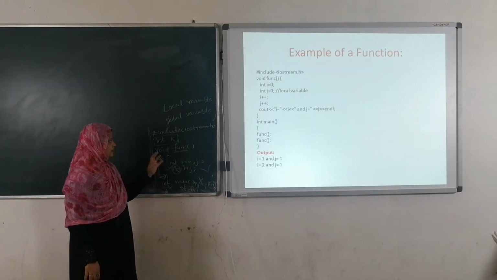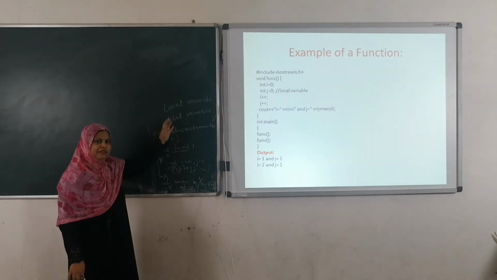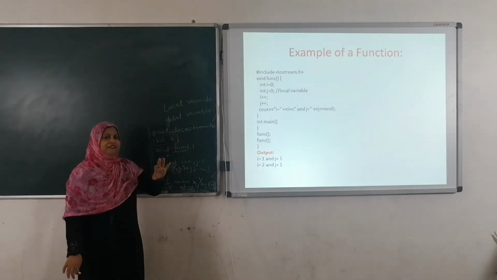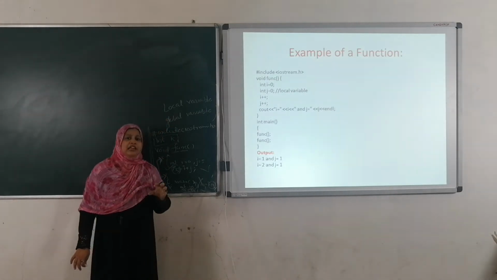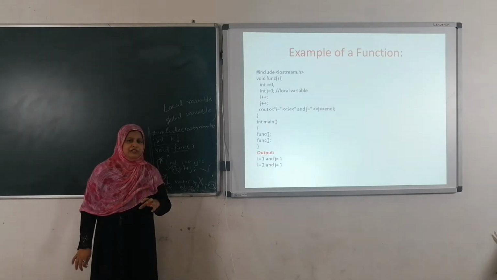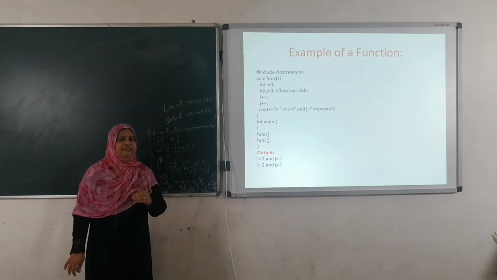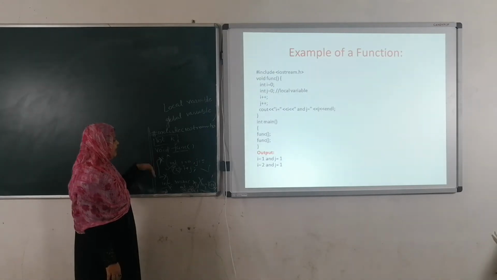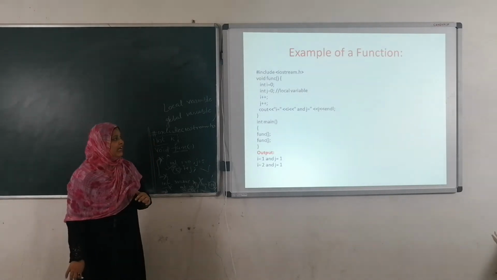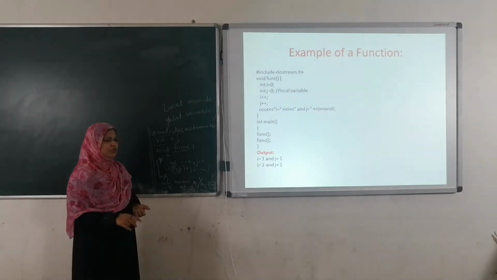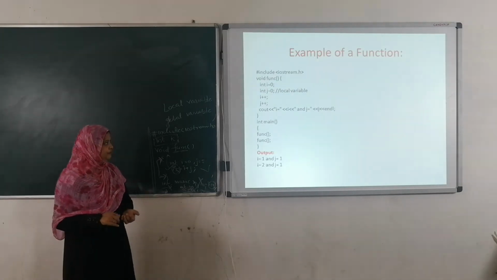Here you get the difference between local variable and global variable. The main definition: local variable means the variables which are declared within the function only. The scope of the local variable is present within that particular function only, whereas global variables are declared outside the main function and the scope of the global variable is present throughout the entire program.